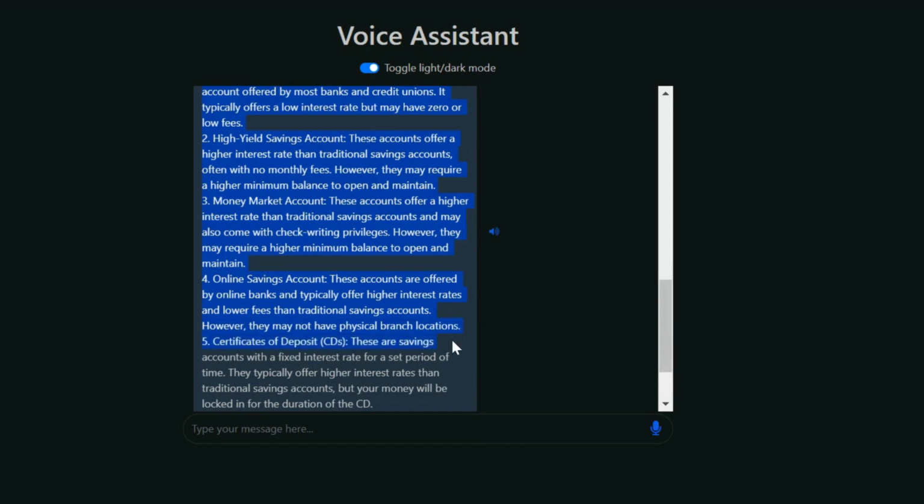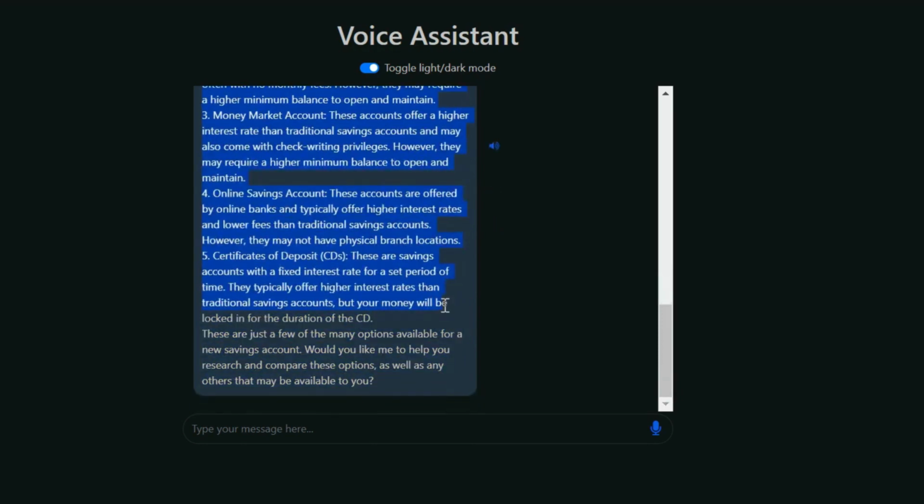5. Certificates of deposit, CDs. These are savings accounts with a fixed interest rate for a set period of time. They typically offer higher interest rates than traditional savings accounts, but your money will be locked in for the duration of the CD. These are just a few of the many options available for a new savings account. Would you like me to help you research and compare these options, as well as any others that may be